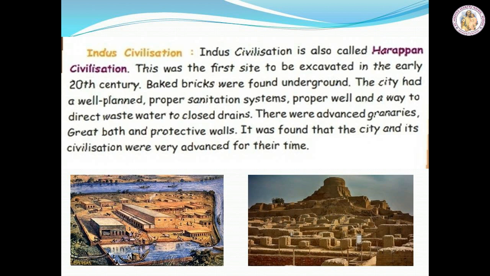The city had a well-planned, proper sanitation system, proper wells and a way to direct waste to closed drains. In the olden days, they drained the wastewater properly. They had advanced granaries, a great bath and protective walls. It was found that the city and the civilization were advanced for their time. The great bath was protected by walls on both sides.